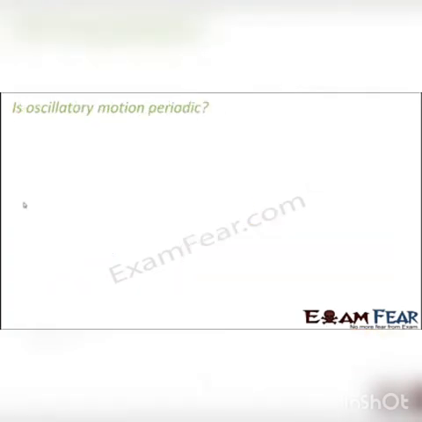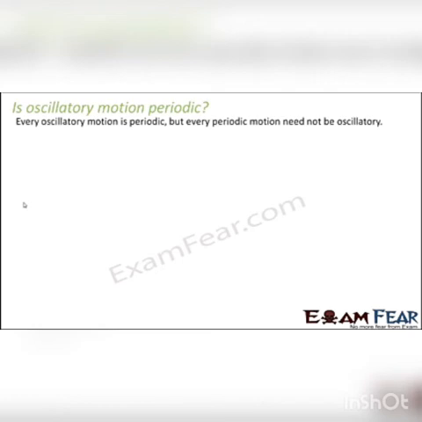So now the question is, is oscillatory motion periodic? Of course it is, because as I said, oscillatory and vibratory, they are the same thing. They are periodic motion. So every oscillatory motion is periodic. That means for every oscillatory motion, it will happen in equal intervals of time. But that doesn't mean that every periodic motion needs to be oscillatory. Now, what do we mean by periodic motion? A motion where equal distances are covered in equal intervals of time.